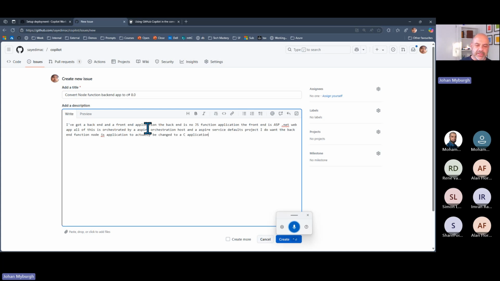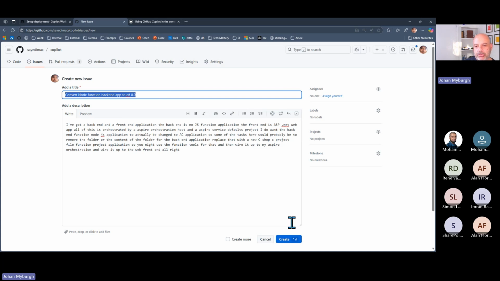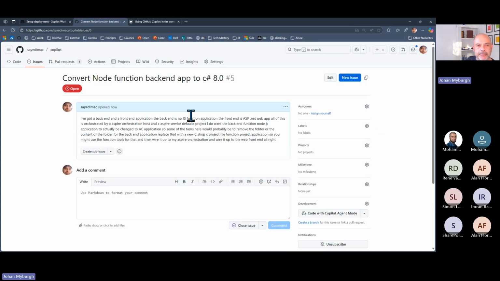So some of the tasks here would probably be to remove the folder or the content of the folder for the backend application, replace that with a new C# project file, function project application. So you might use the function tools for that, and then wire it up to my Aspire orchestration and wire it up to the web frontend. All right. So here we go. There's a new issue, right? I'm going to hit the create button here.